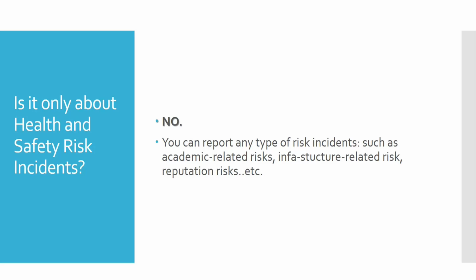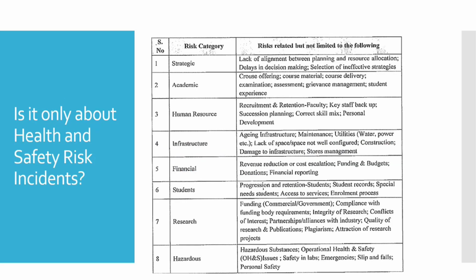Even sometimes there is a problem with some financial part, and that can also be considered a risk. Okay, these are some detailed categories of risk: strategic risk, academic risk, human resource risk, infrastructure, financial risk, related with the students, related with the research projects, and hazardous substances. So these are not limited to only these 8 points. It can be anything.